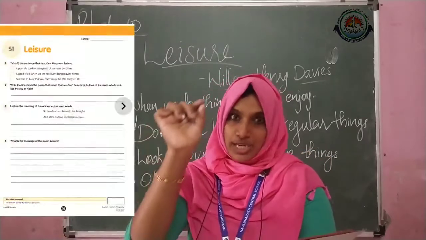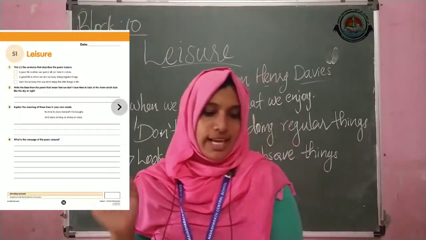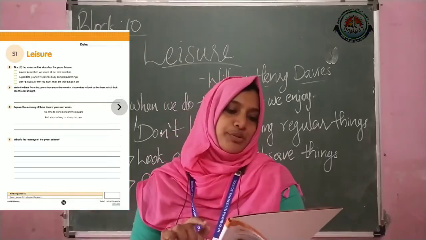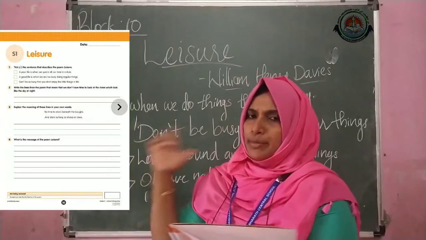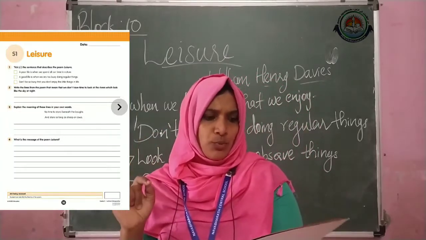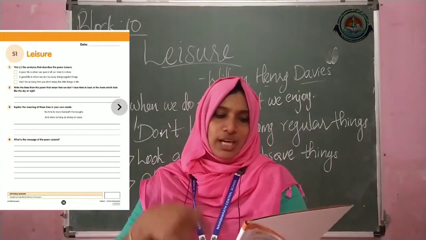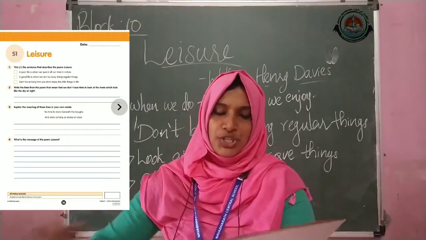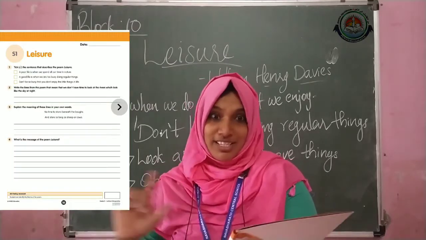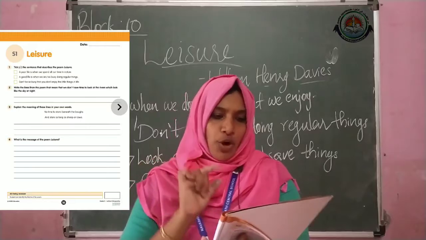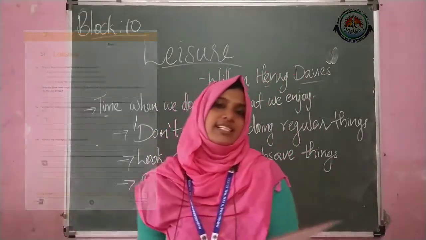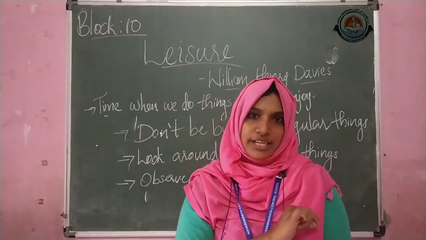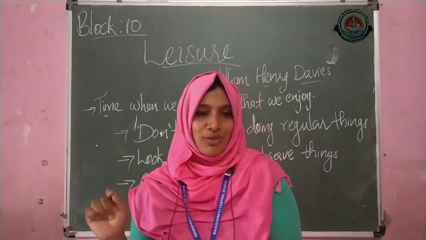Then see, Leisure is one. Take the sentence that describes the poem Leisure. A poor life is when we spend all our time in nature. Is it the correct one? No. A good life is when we are too busy doing regular things. Not at all. Then, don't be so busy that you don't enjoy the little things in life. Yes, that is the correct one. So you just put a tick mark over here.